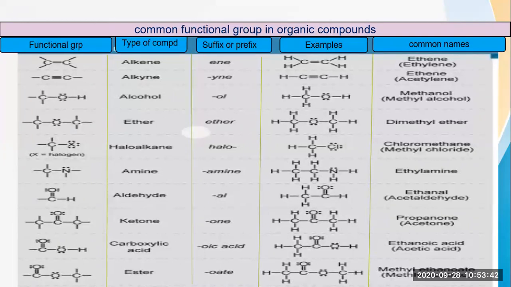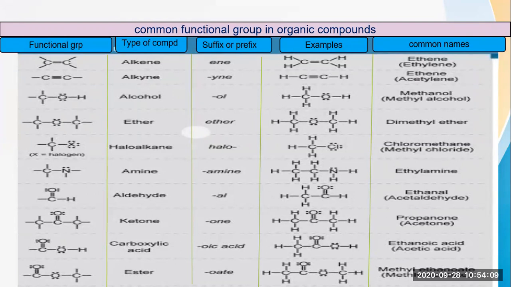So here you can see the example CH3 dash Cl. That means we have to write chloromethane. Now see here, a methyl group is attached to that particular halogen. So here methane will be there because it is an alkane group. So alkane, and before that the halogen group we have to add. So here we will write chloromethane. Okay. So here we can also write it as methyl chloride.